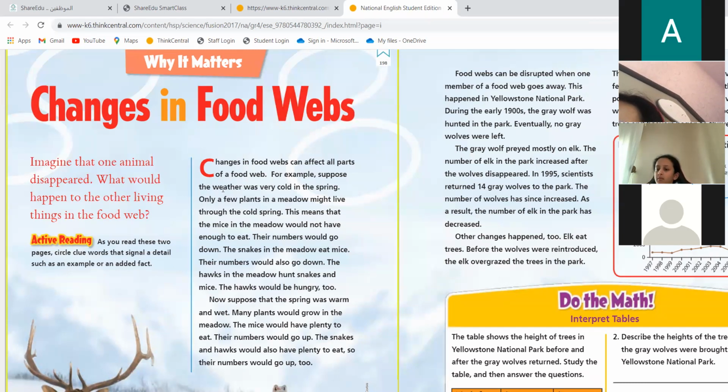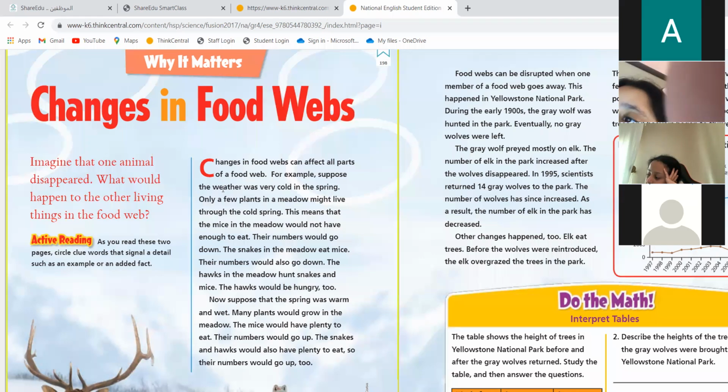Okay, Fatuma? So only a few plants in a place called meadow might live through the cold spring. So when it's cold, not all plants can grow. So what is going to happen to the mice in the meadow? They will not have enough food, so they will die. See? So the numbers will go down in the cold spring.